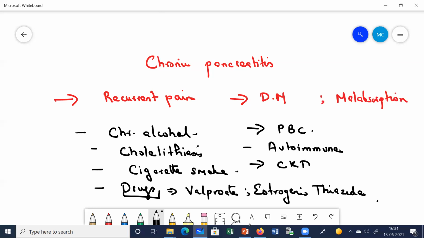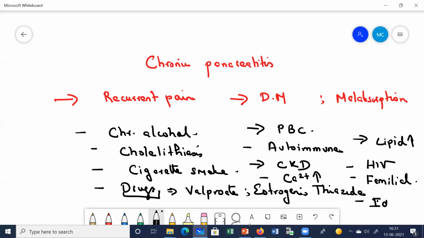Yes, we have some more causes also. Chronic kidney disease. If the patient has had chronic kidney disease for a long time, that can also cause chronic pancreatitis. If his calcium levels are elevated, hypercalcemia, this can also cause it. If his lipid levels are elevated, hyperlipidemia, that can also cause it. HIV infection. And certain cases are familial, hereditary or familial, and there are certain conditions which don't have any known cause.